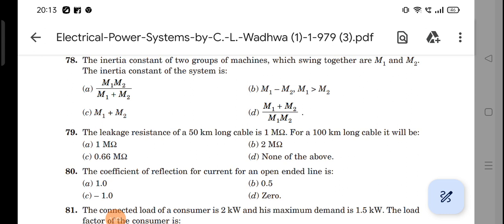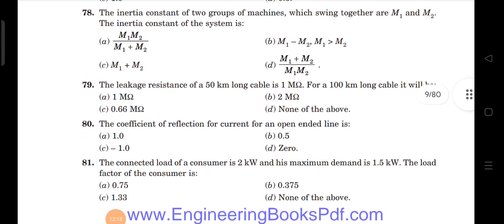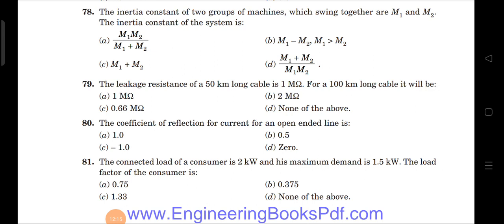Insulation resistance is inversely proportional to 1 by L, that is R insulation 2 by R insulation 1 is equal to L1 by L2, inverse relation, right? Then also you will get the same answer. Next, the coefficient of reflection for current for an open-ended line.